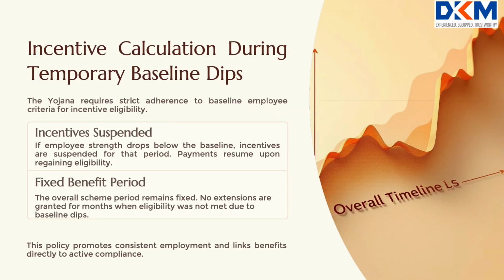If an establishment dips below the baseline temporarily, how is the benefit calculated? If the net employee strength falls below the baseline, the establishment will not be eligible for incentive for that period. Once net strength rises above baseline and the threshold condition is met again, benefits resume, but the scheme period remains fixed and no extension is granted for the lost period.